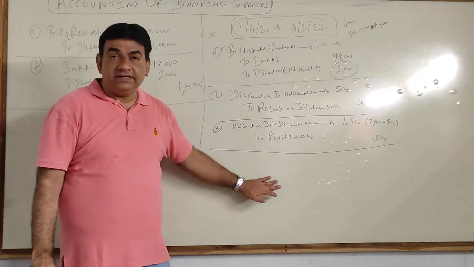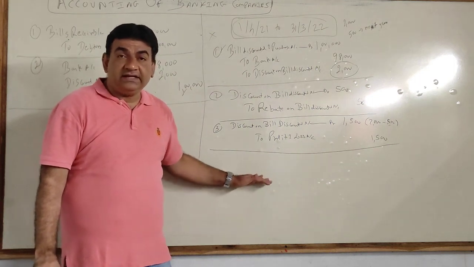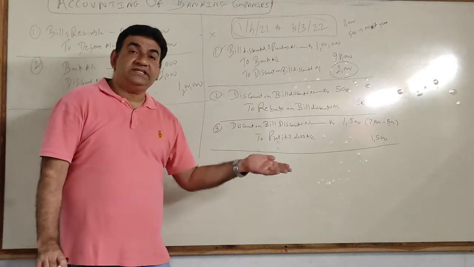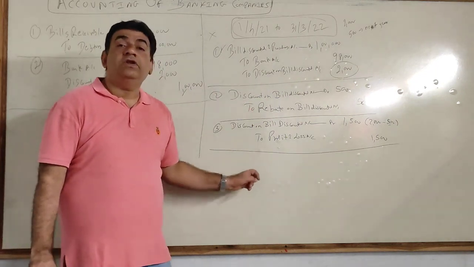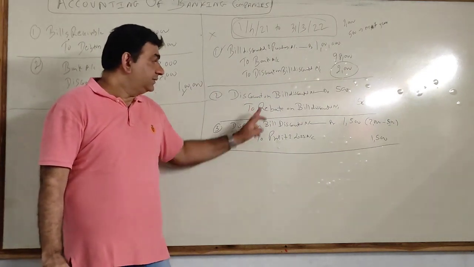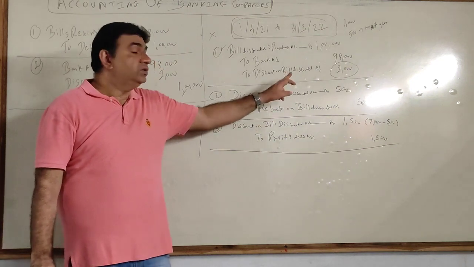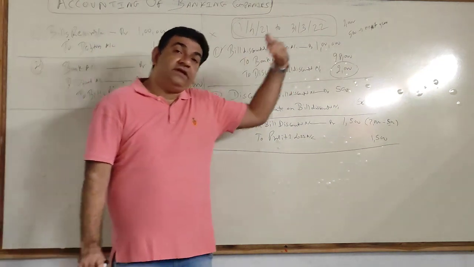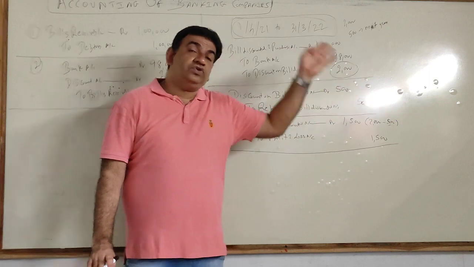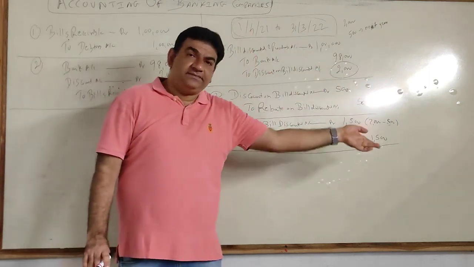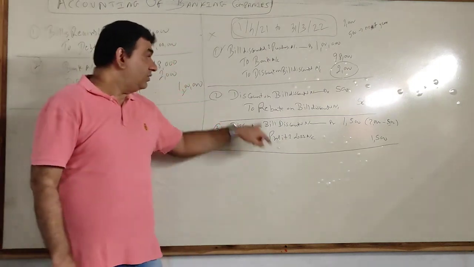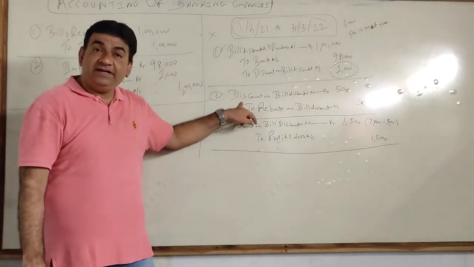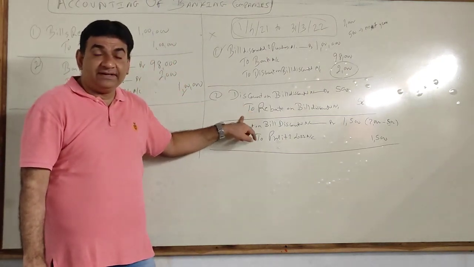The next entry is for the income which is not for the current year. When I go to the next year, I have to start with that. Now what you have to do? Listen. Can I say out of that 2000, 500 is my income for the next year? So now when I go to the next year, 500 is that particular income. What entry did I record here? I debited discount and I credited rebate.